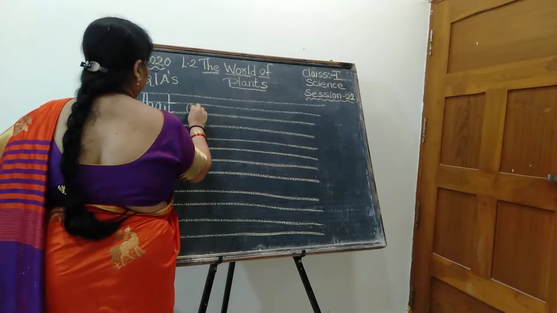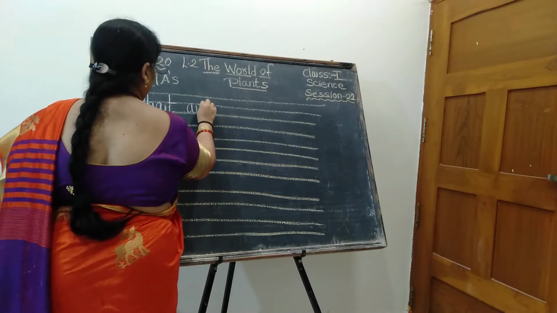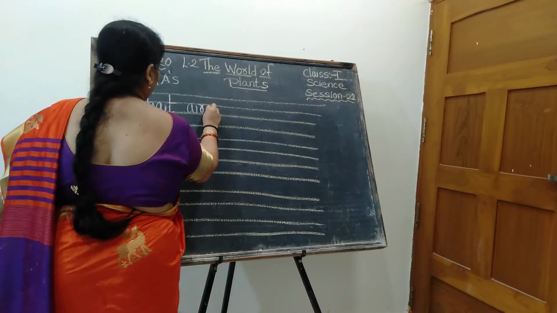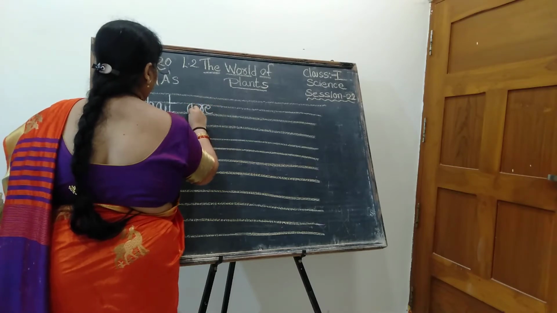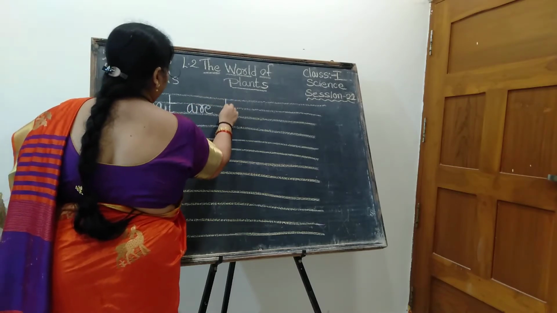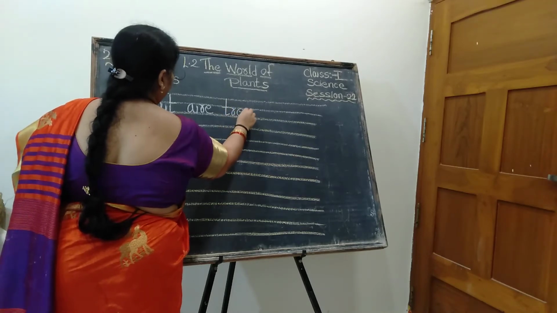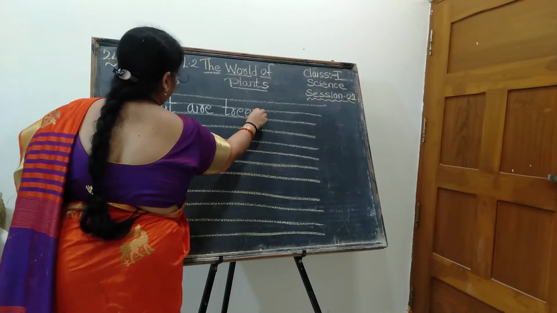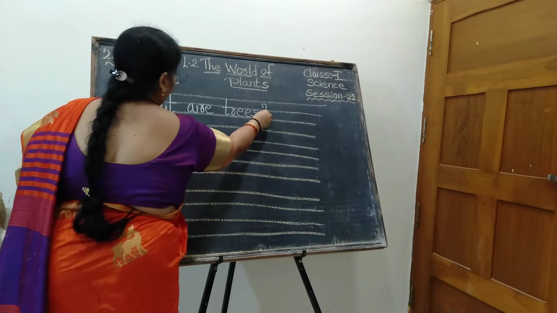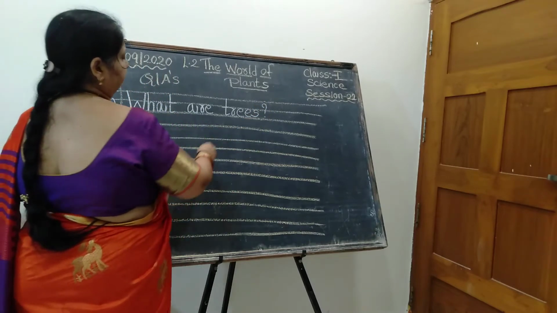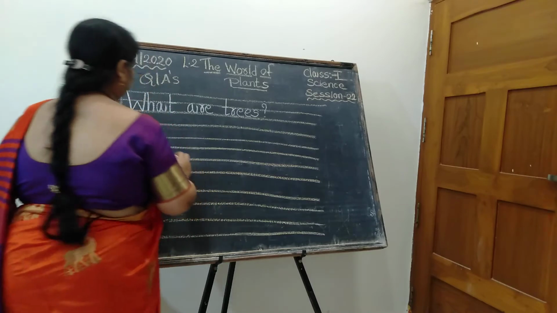Spell the word: A-R-E. Spell the word and write. What are. A-R-E. Trees. Spell the word of trees. T-R-E-E-S. Trees. Question mark. Place the question mark after completing this question. Okay. So what are trees?